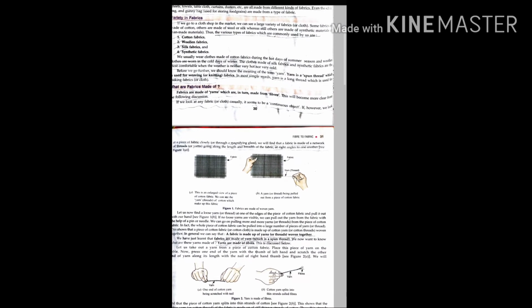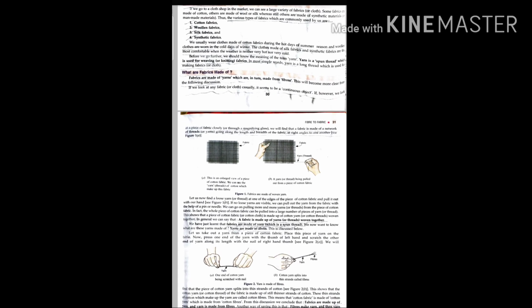In this picture you can see a large view of a piece of cotton fabric. We can see the yarn threads of cotton which make up this fabric, and in this picture a yarn or thread is being pulled out from a piece of cotton fabric.